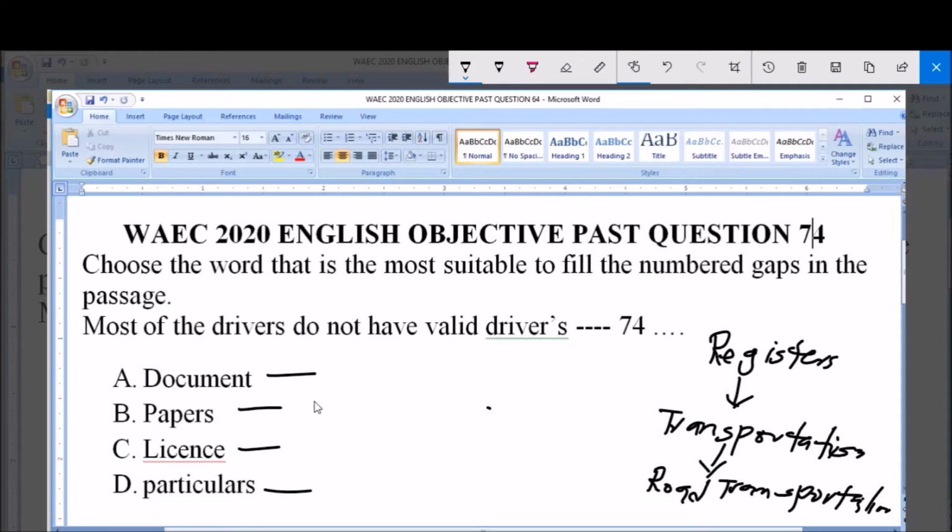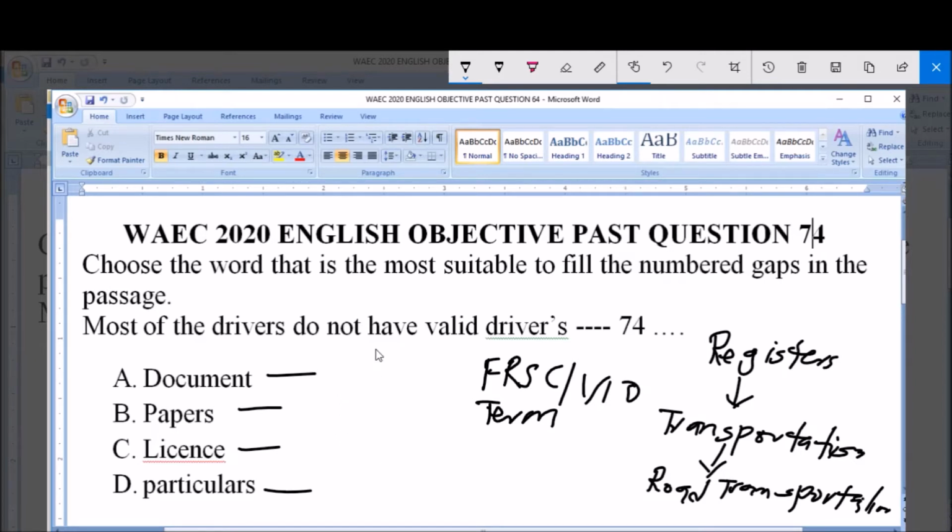Now, although all these words are drivers and Federal Road Safety Corps terms, remember that. And not only that, also the VIO also requests for some of these things. Now, I want to talk of particulars.